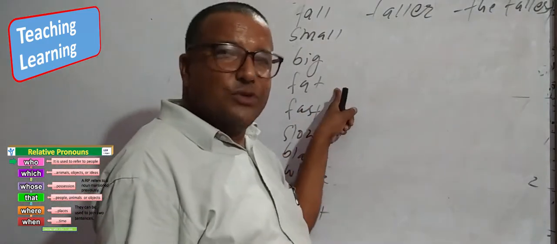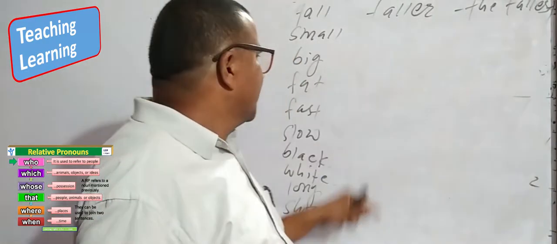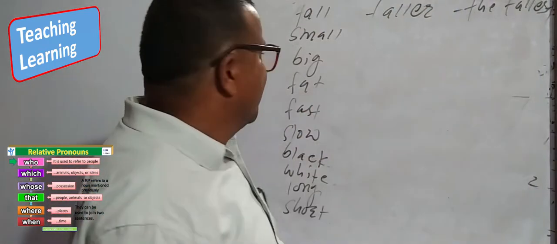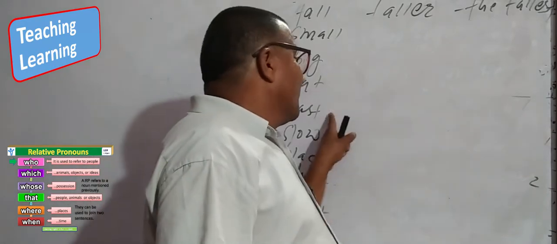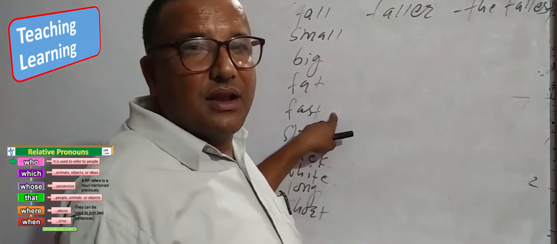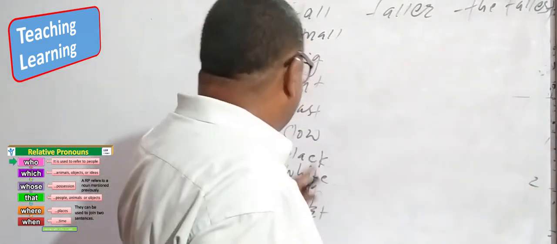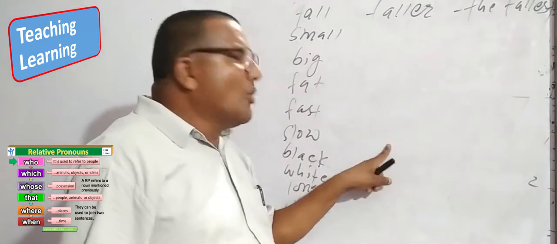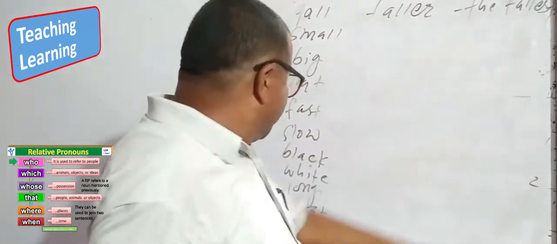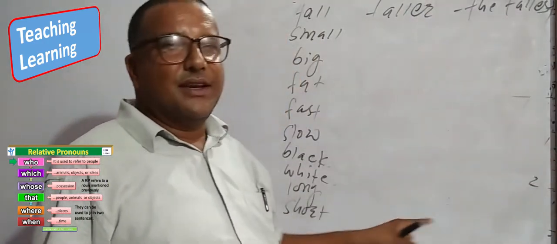I am fat. No comparison here. I am fatter than you. We compare with each other. I am the fattest in this class. I am super in the fat. Do you know? I am the fattest in the class. Leopard is fast. It is faster than lion. It is the fastest in the animal groups. You are slow. You are slower than me. You are the slowest in this class for writing. I am black. I am blacker than you. I am the blackest in my district.